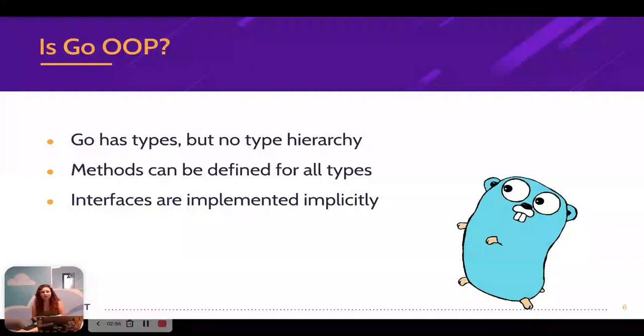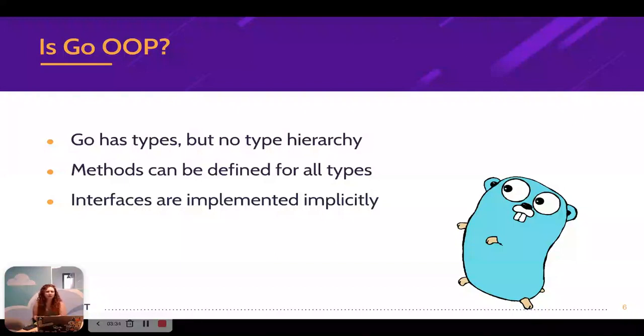And lastly, interfaces are implemented implicitly. So interfaces do exist in Go. They allow for polymorphism and abstraction of some sort, but they are implemented implicitly. So the class or the struct that is implementing this interface doesn't even need to know of its existence. This makes interfaces much more lightweight than interfaces in other OOP languages, such as Java or C#. So they're also much more common in code. You'll find many more interfaces in Go rather than in other OOP languages.